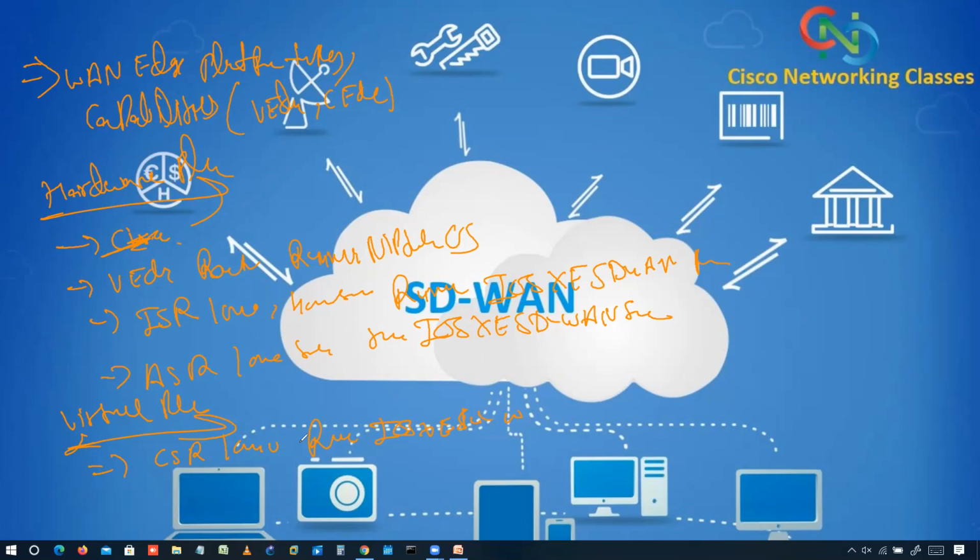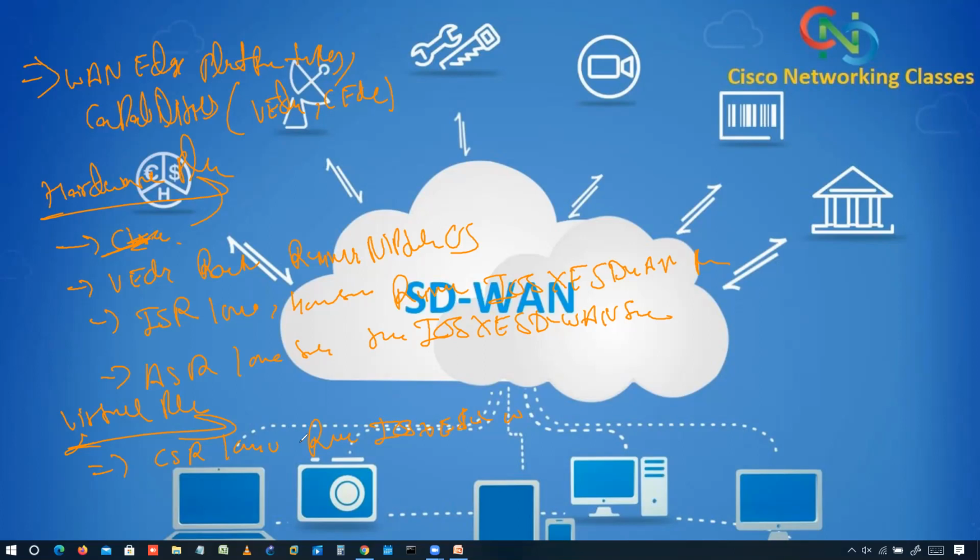On a cloud service platform, we can use CSP 5000 series. The virtual platform can also run on any x86 device using a hypervisor such as KVM or VMware ESXi. So this is about the hardware and virtual platforms.